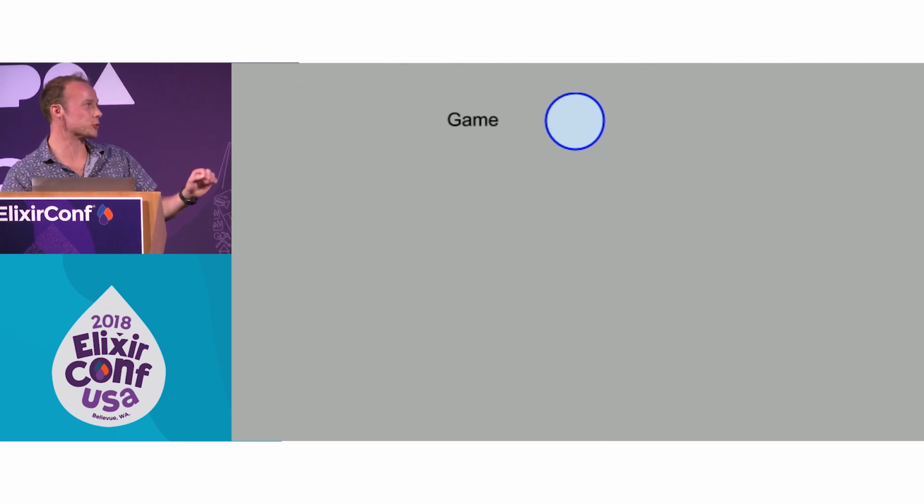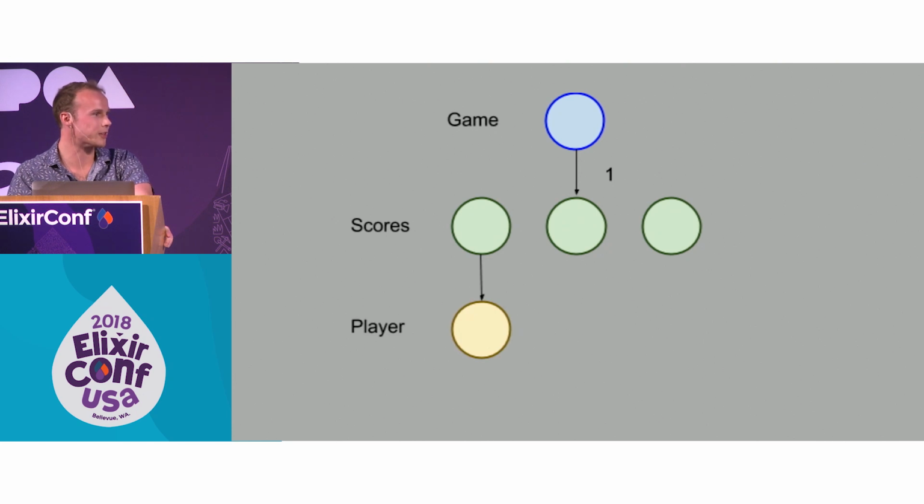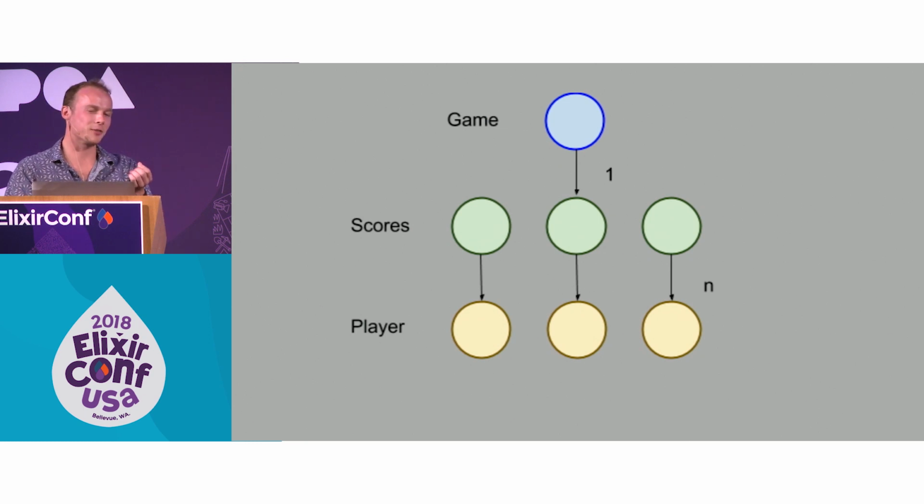This is how I imagine the entry point to the graph. We're in a game, and we want to resolve those scores. Well, we wrote that query. We know it's just one query, and it returns a bunch of scores. And then we have the next resolver, which gets a game for a single score, or a player for a single score. So that's good. And then that keeps happening over and over again. And it seemed fine when I wrote it, and now it seems less fine when I kind of draw it out. So we're going to have as many queries for players as we are for the number of scores we found, and the one to get the scores. Yeah, it's an n+1, and it was my fault. All right.